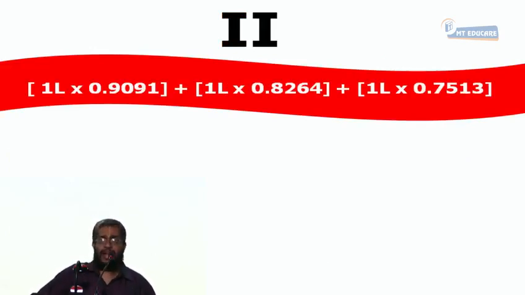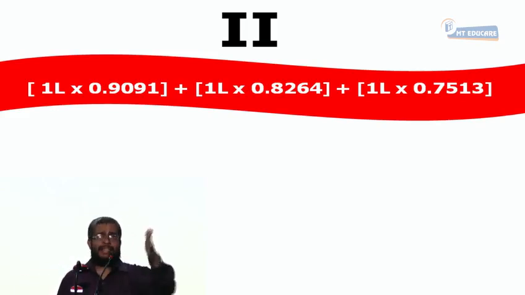1 lakh into 0.9091 plus 1 lakh into 0.8264 plus 1 lakh into 0.7513. In these calculations, what can I take outside? 1 lakh.